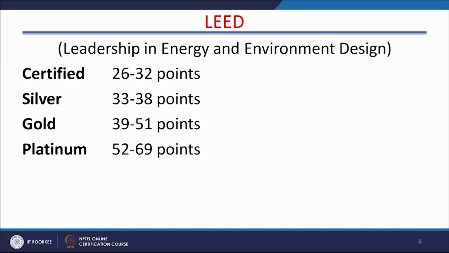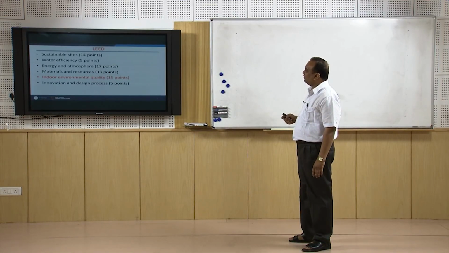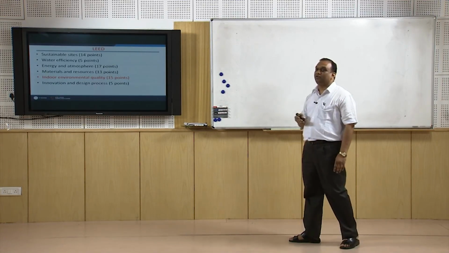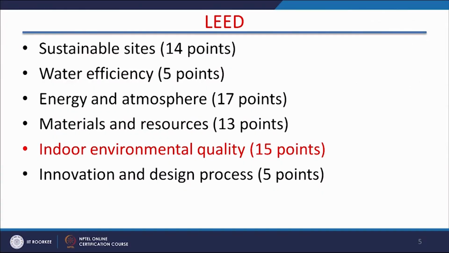So these buildings are LEED compliant buildings, and LEED is a point system. And for different activities, there are certain points. For example, there is a sustainable site. For that, there are 14 points. Water efficiency, you are not using potable water for gardening purpose, and there are many points on this. That is water efficiency, how efficiently the water is being used. Energy and atmosphere, materials and resources, there are 13 points for materials and resources. Indoor environment quality, 15 points are kept for this.